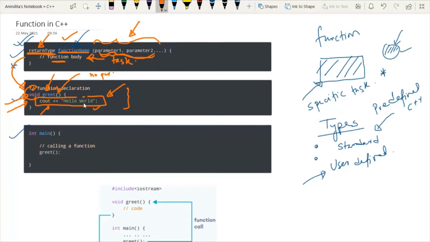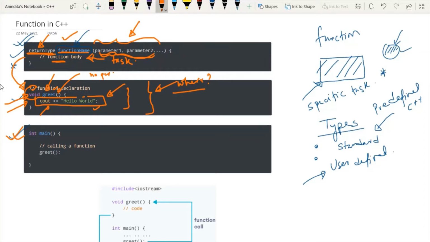Now we have to understand one important point. This is the syntactical explanation of the function. However, where should I define this function? The function should always be defined outside the main function.